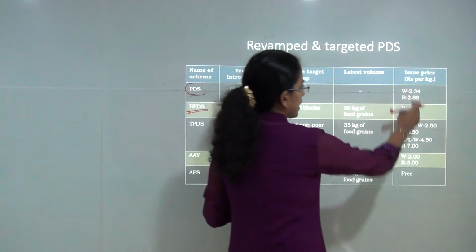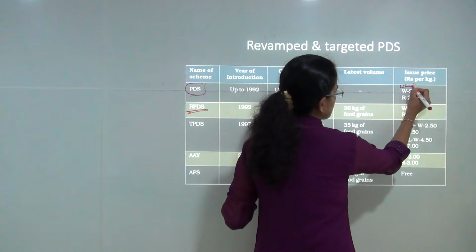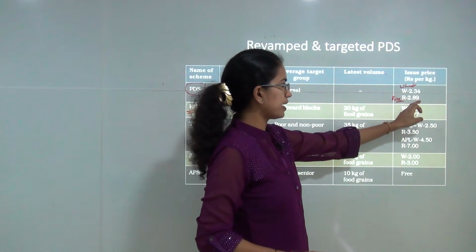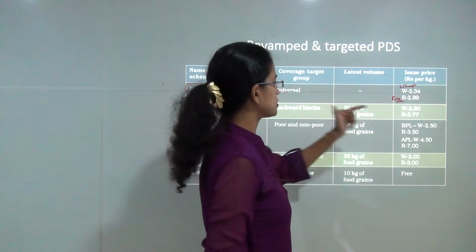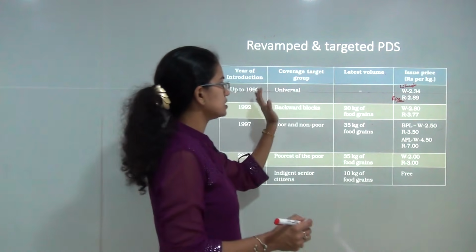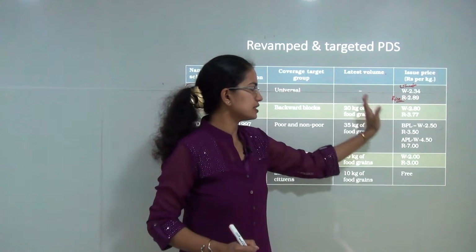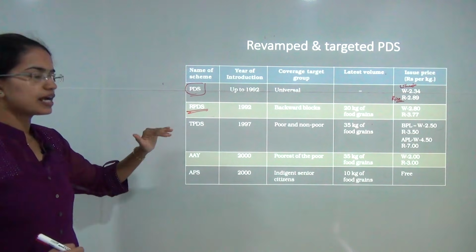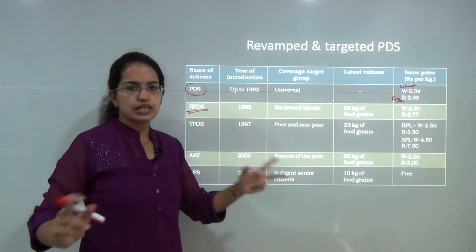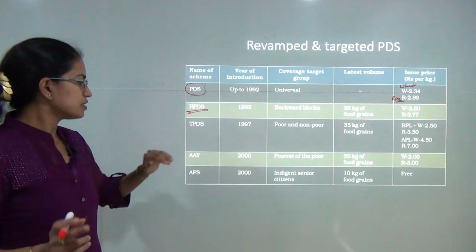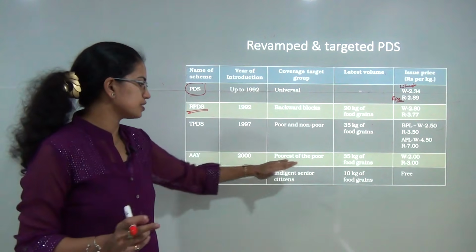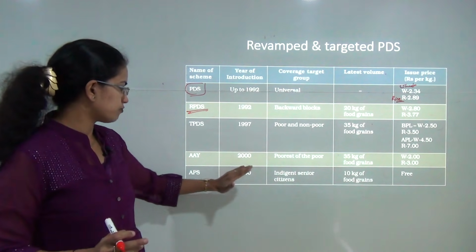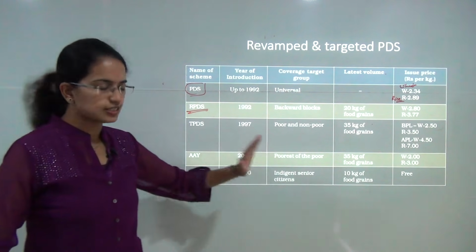Now here you have the issue price for both wheat and rice under each scheme. So let's say under PDS, rice was issued at 2.89, but under RPDS it was issued at 3.77. So these are the issue prices, and these are the volumes that have been allocated. Then came the Targeted Public Distribution System, started in 1997, allocating food grains to both poor and non-poor. The Antodaya Anna Yojana, for the poorest of the poor, came in 2000, and the Annapurna Yojana for senior citizens provided 10 kg of food grains.